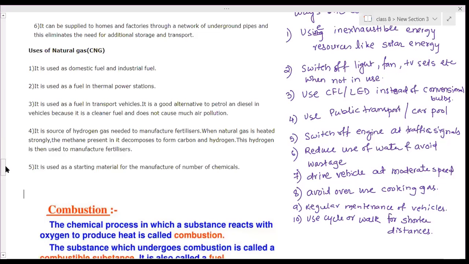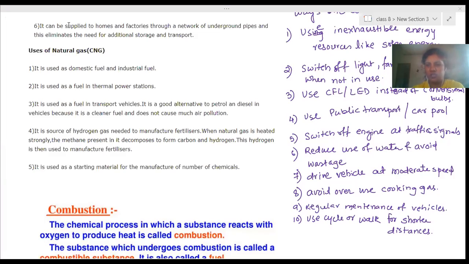That heat energy is used to boil the water. Water gets converted into steam, and that steam is used to run the turbines and produce electrical energy. For the formation of steam, heat is needed. Who is providing heat? These fossil fuels are providing heat.